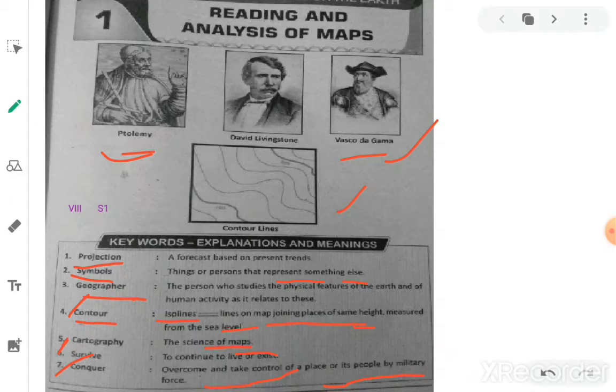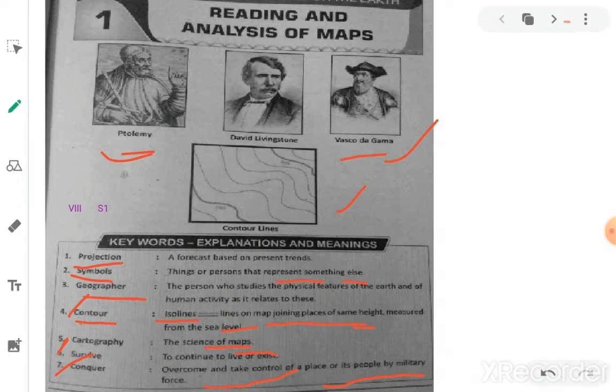Generally in our history, we frequently come across this conquering of countries. So one kingdom conquered another kingdom, one king defeated another king. After defeating that king, he will occupy the whole kingdom, and all the people will come under the one who won the war. So this is called conquer.